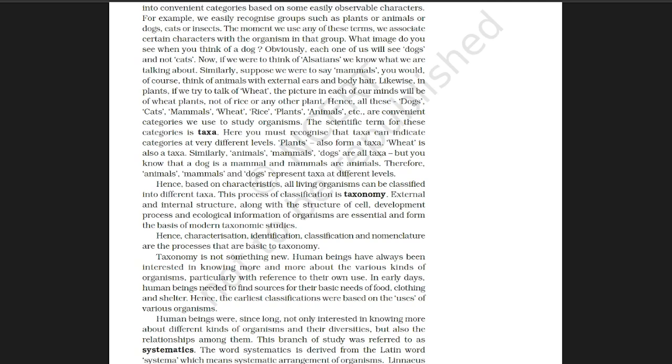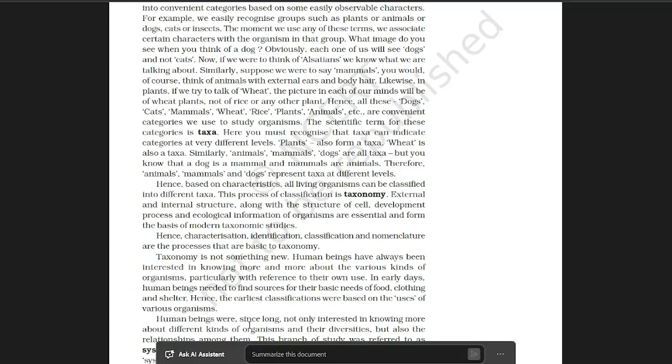So, taxonomy includes the study of classification, nomenclature, and identification. These three are included in taxonomy: identification, classification, and nomenclature. This is the process of taxonomy.